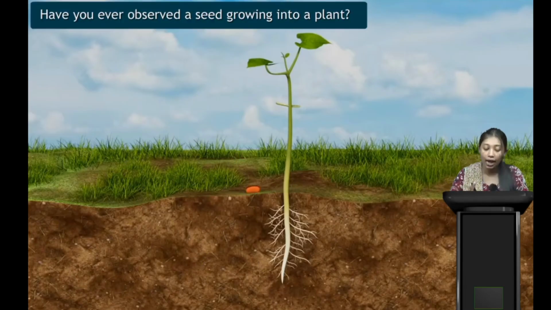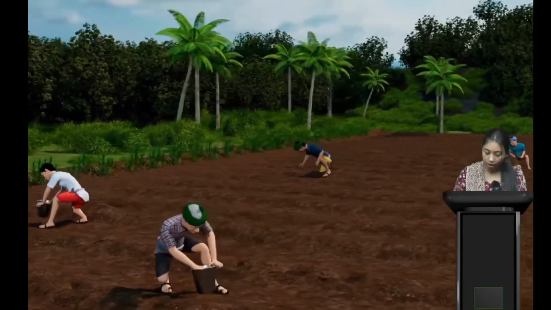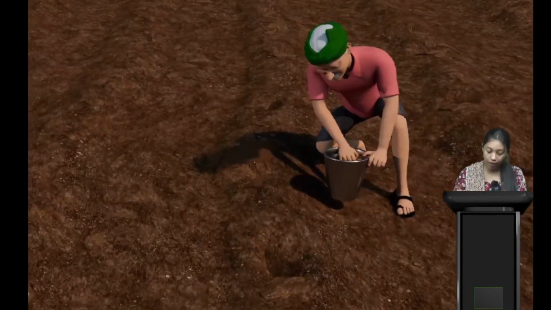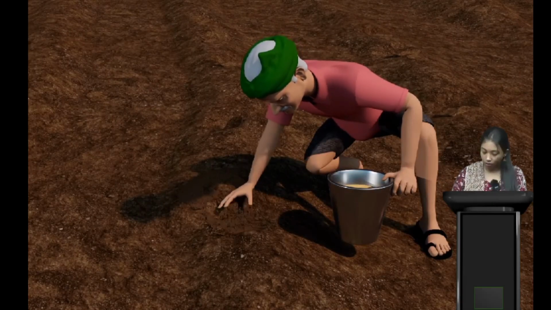Now here it is saying, have you ever observed a seed growing into a plant? Very interesting. Have you ever observed this, my dear students? Now we are going to observe how from a very tiny seed we can get this kind of large plant. Here we can see lots of people sowing some seeds.